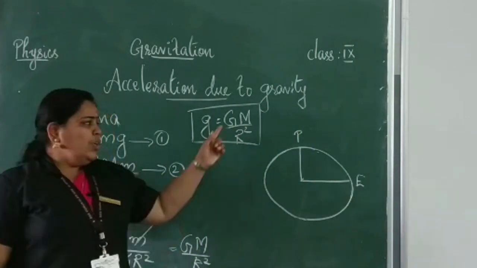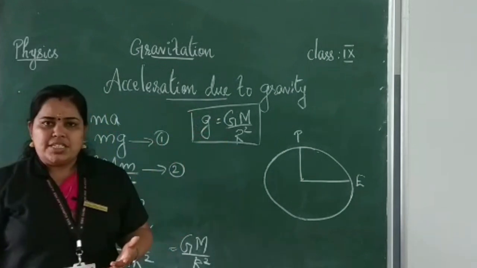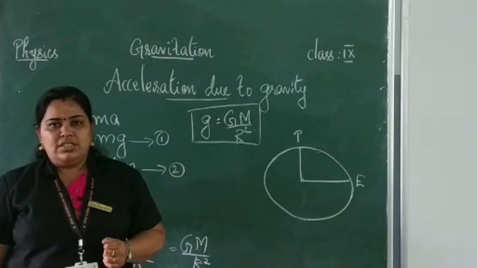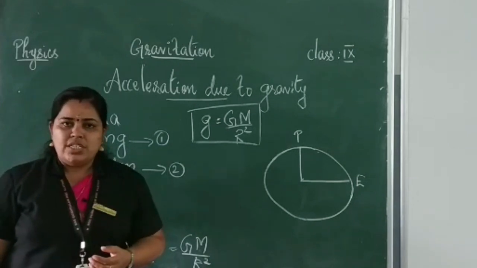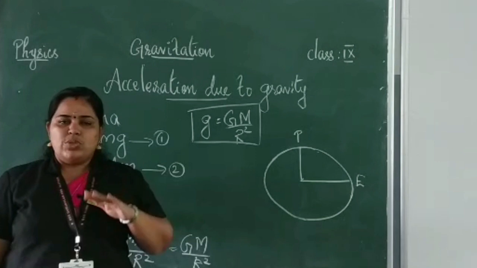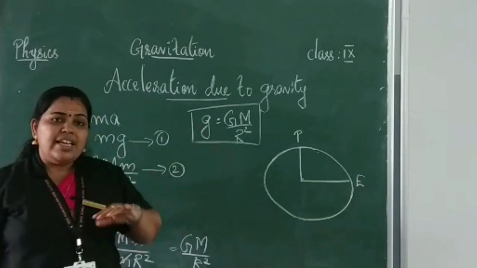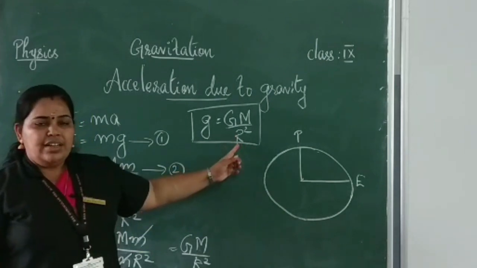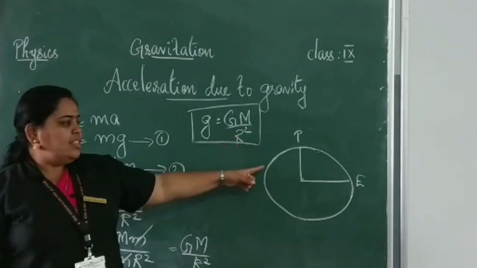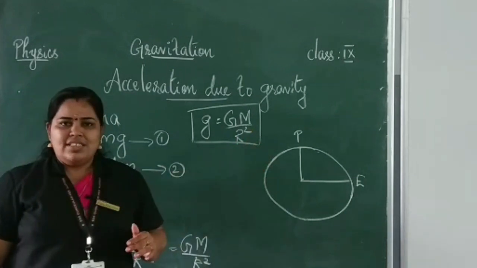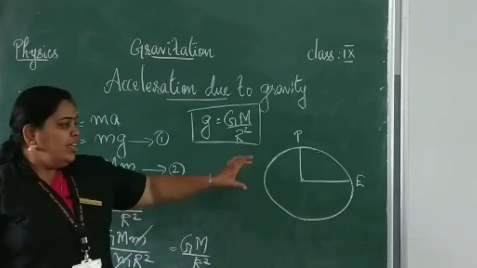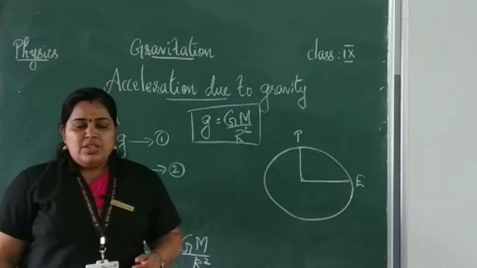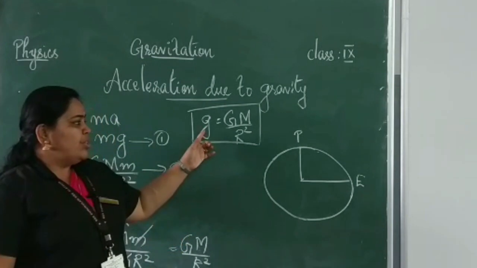Is it clear? So here you know the value of G is a constant. The value of G does not change. What about the mass of the earth? Whether mass of the earth changes? No, it is also a constant. The only thing that changes is the radius. We have already studied the radius or the distance to the polar region is less than the equatorial region. That is, the radius to the poles is less, and the radius at the equatorial region is more. So the only factor that acceleration due to gravity depends on is the